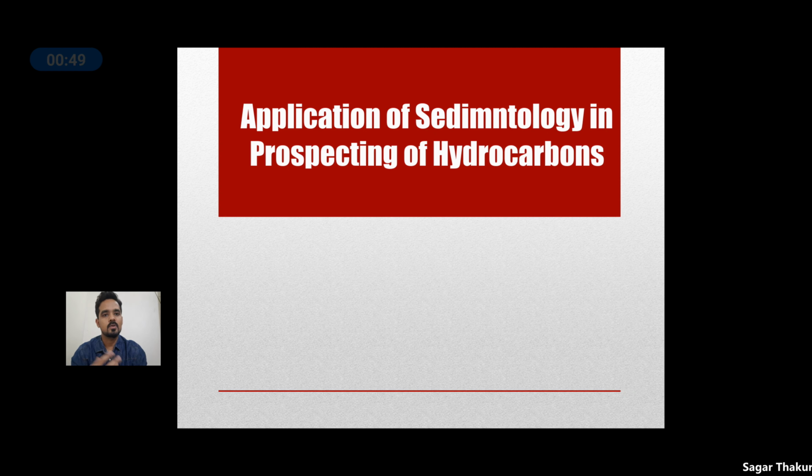So we carry out various surveys like geological survey, mapping, or we go for geophysical surveys like gravity survey, magnetic survey. If gravity and magnetic surveys are giving good results, then finally we go for seismic survey.